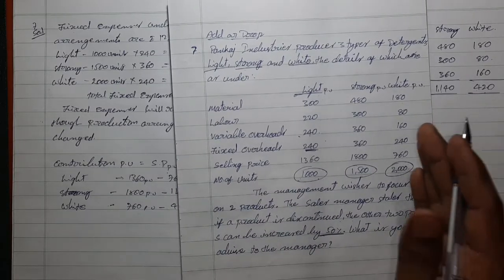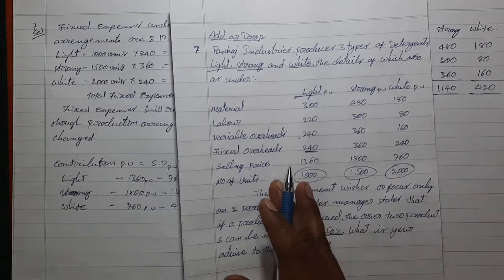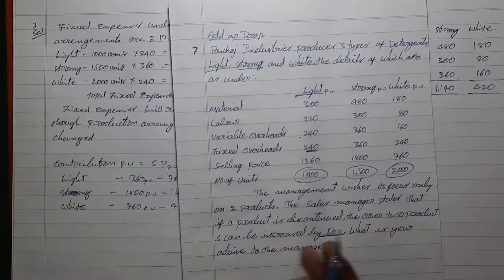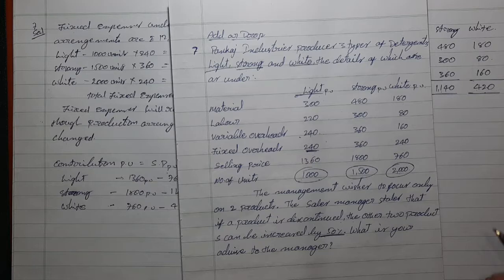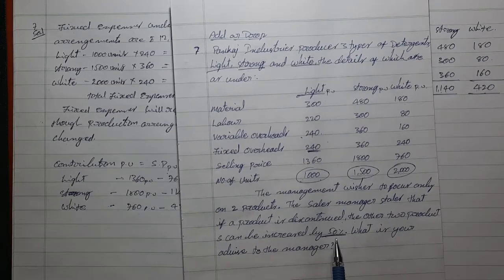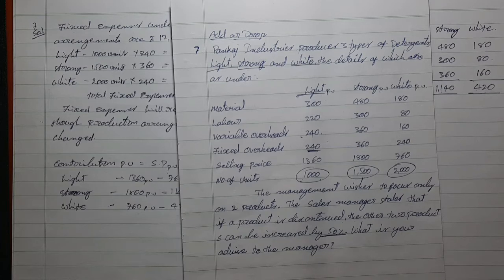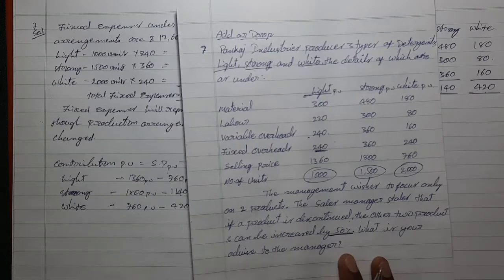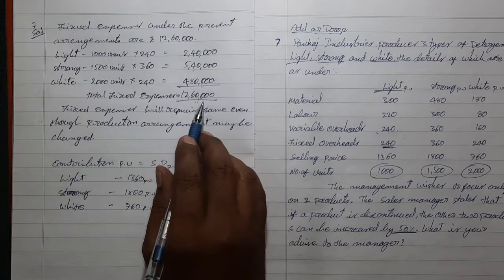And if white drops out, then what is the performance of light and strong after increasing 50% of the production, what is the profit? Okay, that is only what we should compute. That is arrangements 1, 2 and 3. But in any arrangement, the fixed cost is constant, that is 12,60,000 rupees.